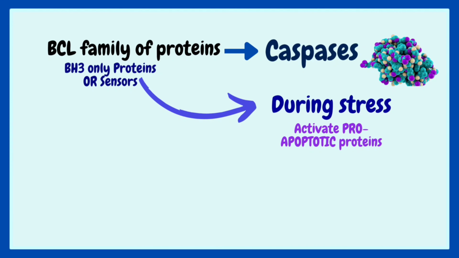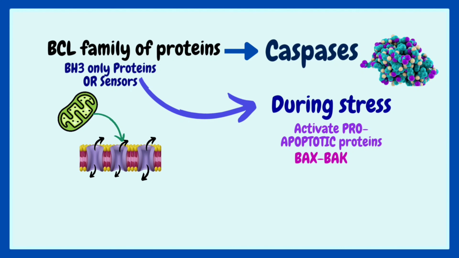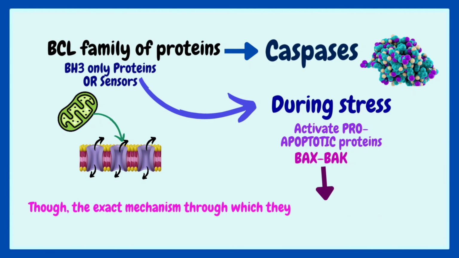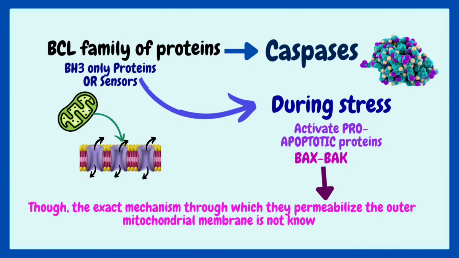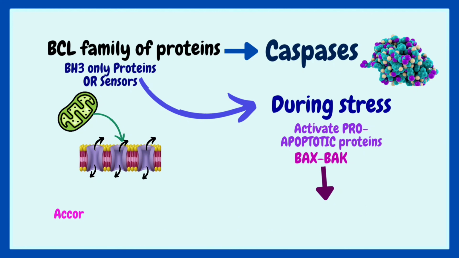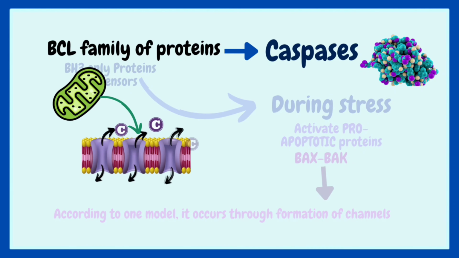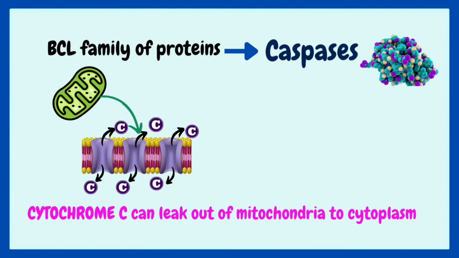Proapoptotic proteins are BAX and BAK. The function of these proteins is to increase the permeability of the outer mitochondrial membrane. Though the exact mechanism through which they permeabilize the outer mitochondrial membrane is not known, according to one model, it occurs through formation of channels. So, now since the permeability of the outer mitochondrial membrane is increased, cytochrome C can leak out into the cytoplasm.